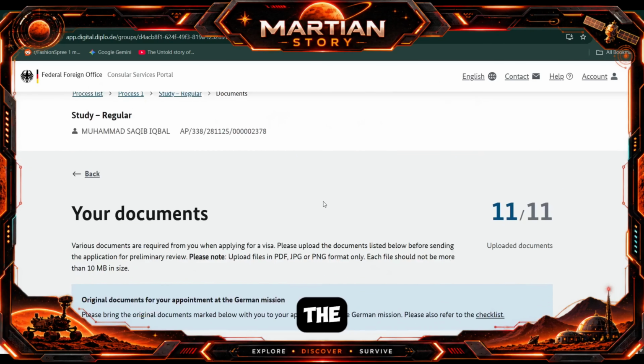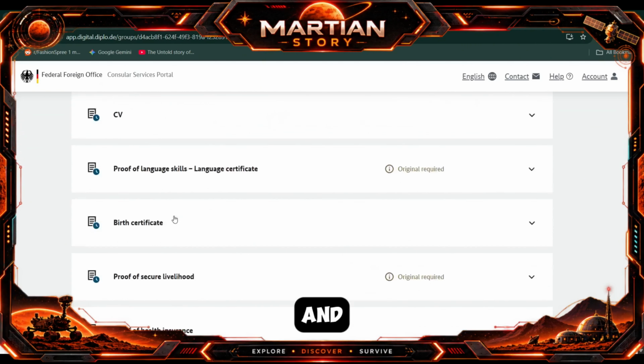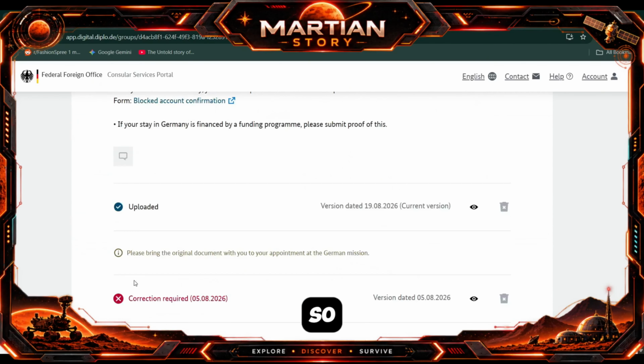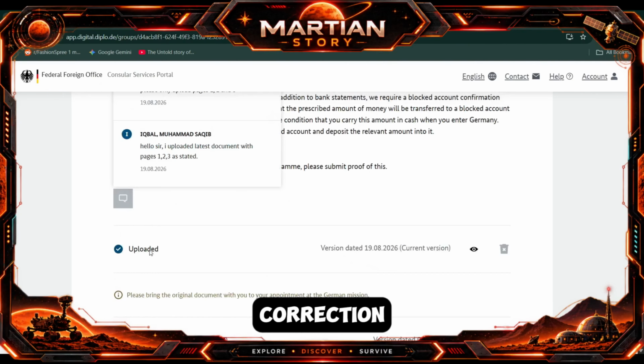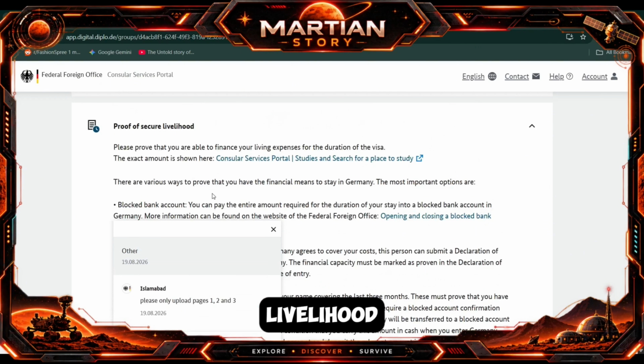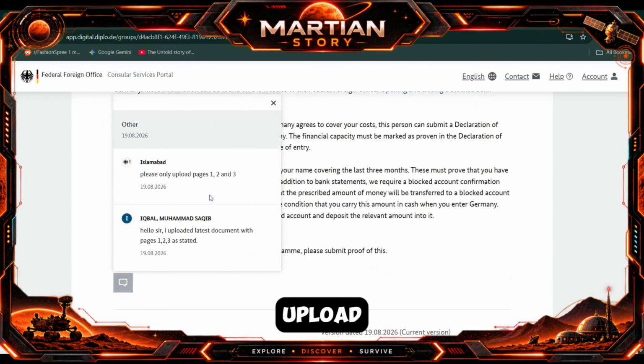If I go into view documents, I have the correction in proof of secure livelihood. In this, I have a correction required. The correction was: please only upload page 1, 2, 3. The problem here was that if you get the document from Fintiba or from Expertio, then for this section, proof of secure livelihood, you need to only upload 3 pages.